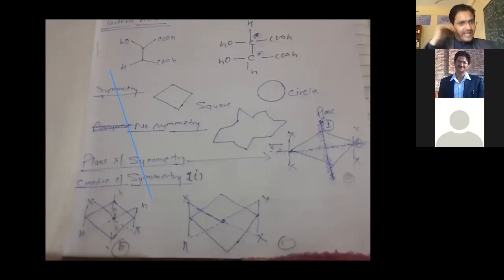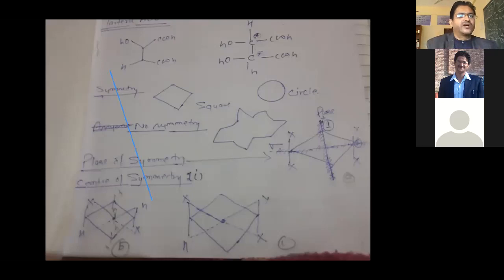They thought the stereochemistry is totally dependent on asymmetric carbon. If asymmetric carbon, then they can rotate plane of polarized light either in right hand direction or in left hand direction. Clear? But there is a limitation in that theory.